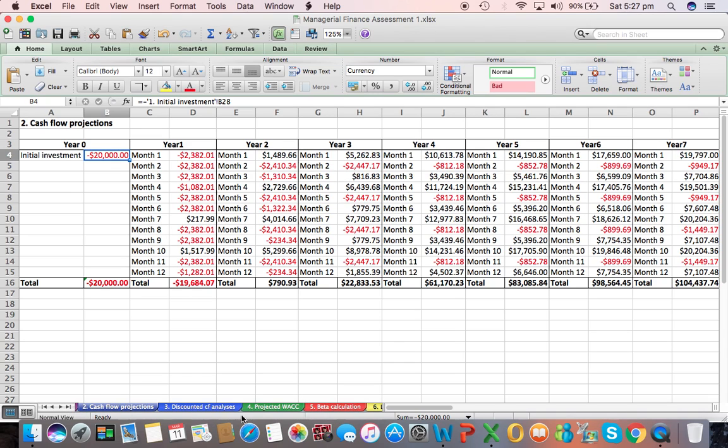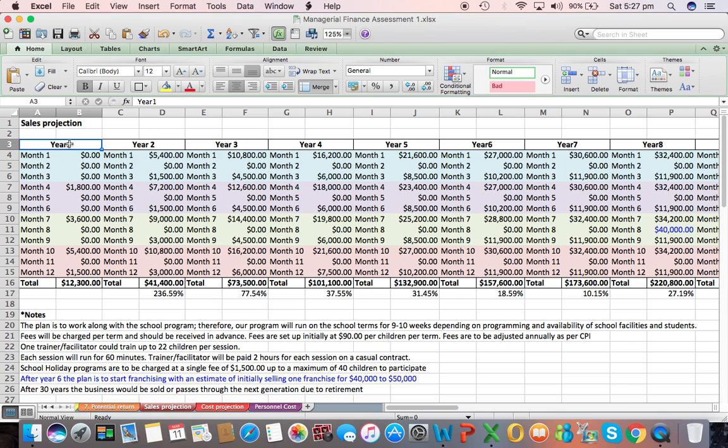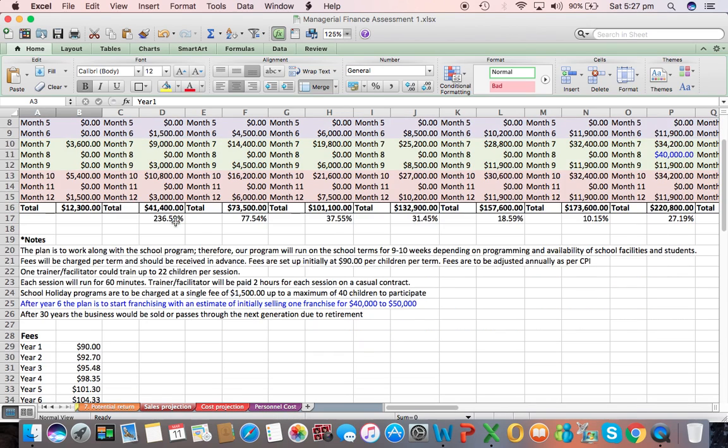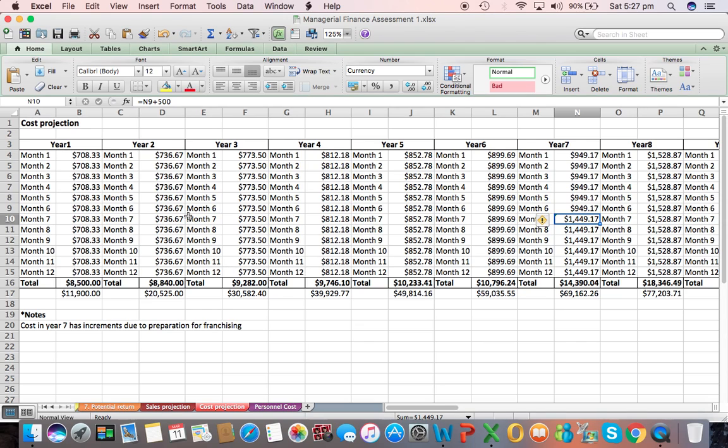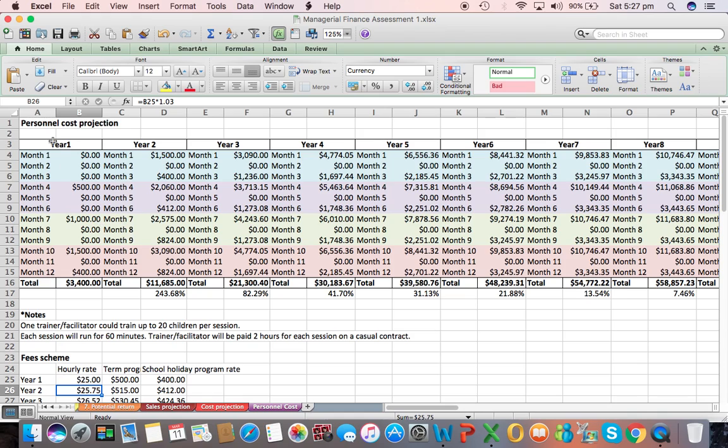First component is the sales projections, also for 30 years here. The cost projection, also for 30 years, the annual cost projections, and the personal cost projection. Personal cost projections specifically because this is the main component of the cost structure of the project.